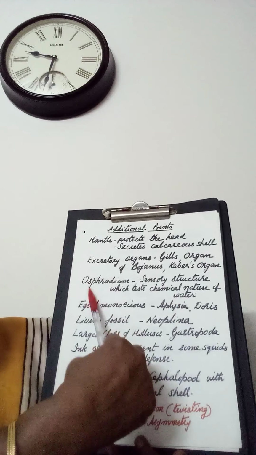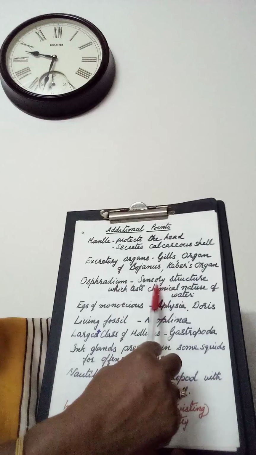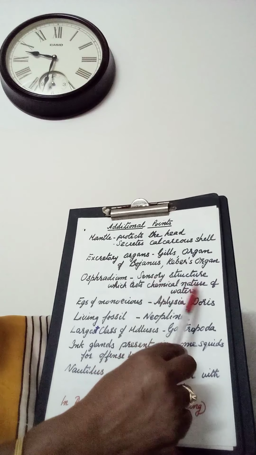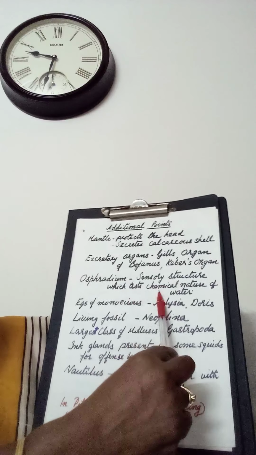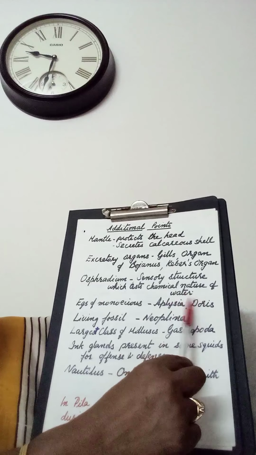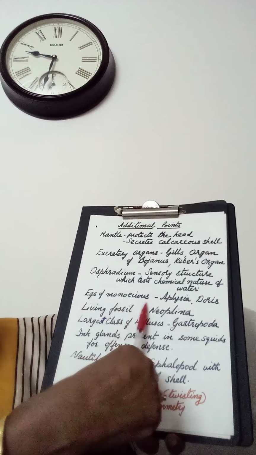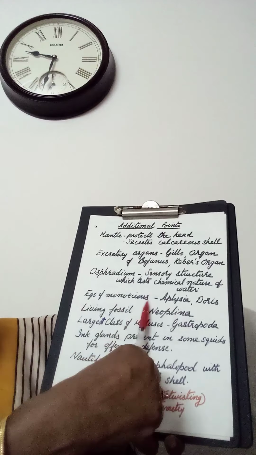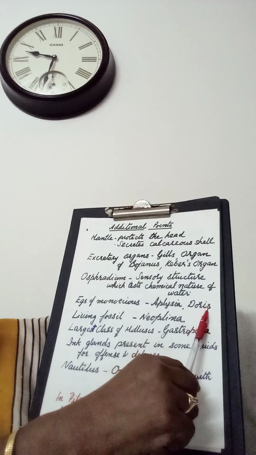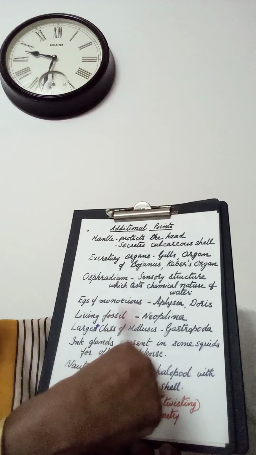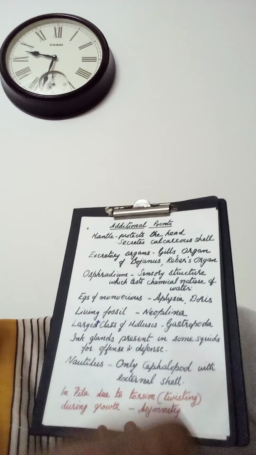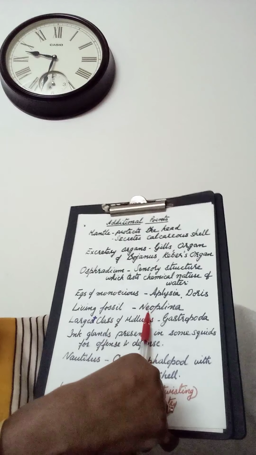In aquatic forms, Osphradium is present. Examples of monoecious are Aplysia, that is a sea hare, Doris. Living fossil, Neopilina.